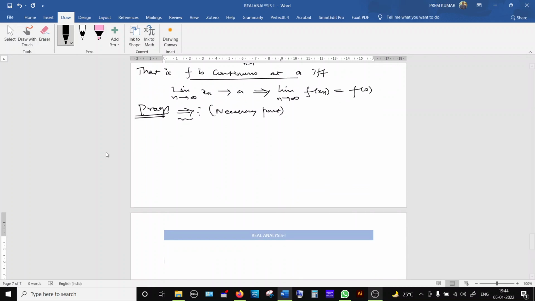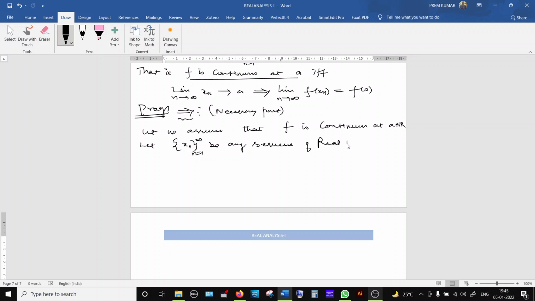Now first let us assume that a function f is continuous at a point A in R. And we have to prove that if the sequence xn converges to A, then the sequence f of xn converges to f of A. Let xn be any sequence of real numbers. Suppose there exists a sequence of real numbers converging to A.